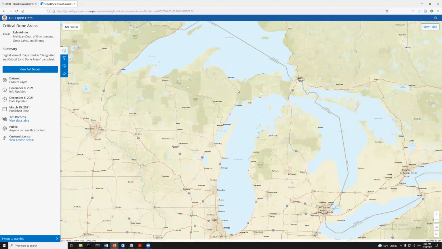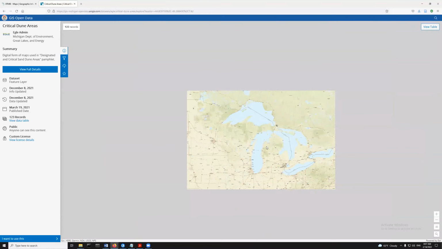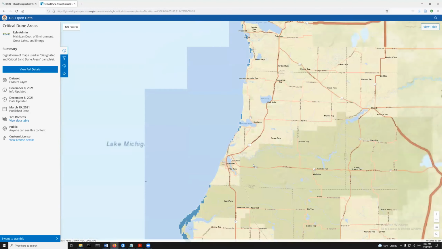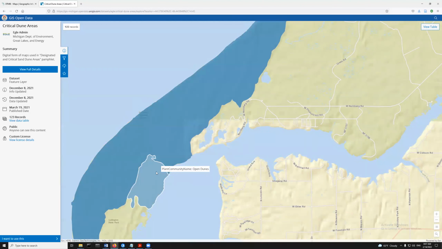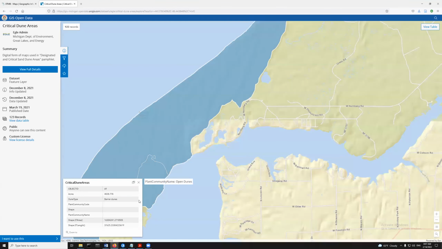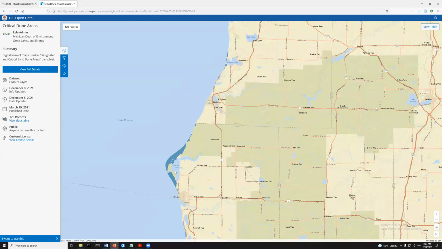So the great state of Michigan is shown here on this map, and I'm not seeing very much. But maybe if I scroll in the other way, it looks like there are these blue areas here: plant community name, open dunes, barrier dunes. So it looks like this is a data set that corresponds with polygons, right? So it's vector data. And I think it would be really cool to work with these data.